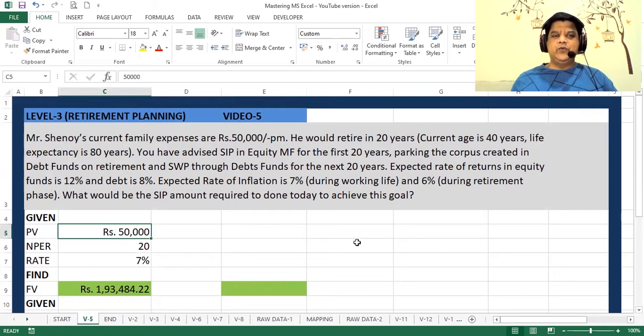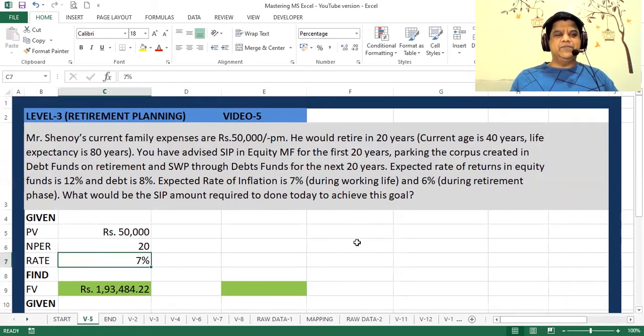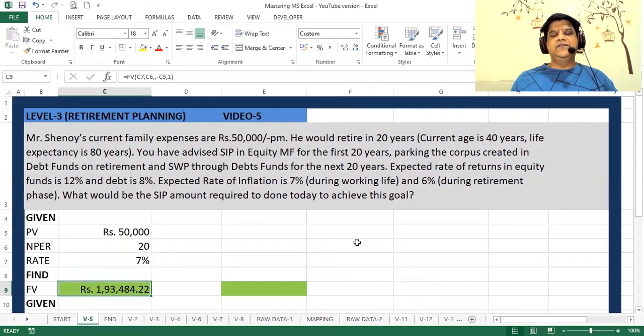The present value given to us is 50,000. 20 years is the NPER. Rate is 7%. So we need to find the future value of expenses. That is what we're going to do here. Now, an important thing here is that I'm going to look at the monthly expenses as PV only, not PMT. Why? Because I want to find out the monthly expenses in the future as well. So let's do the calculation.